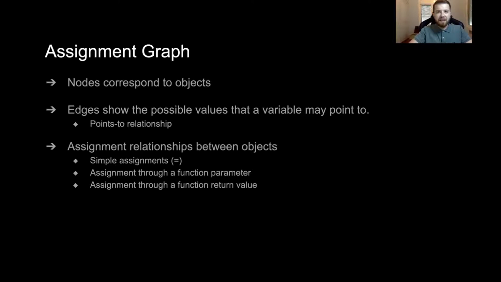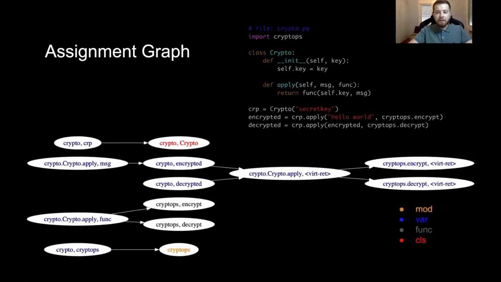It is a directed graph where nodes correspond to objects and edges denote assignment relationships between them. As an assignment, we treat assignments made through the equals operator, through function parameters, and return values. As an example, consider the assignment graph of the crypto module shown on the top right.